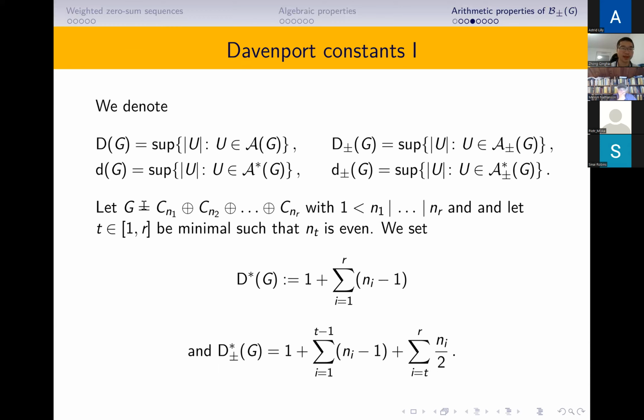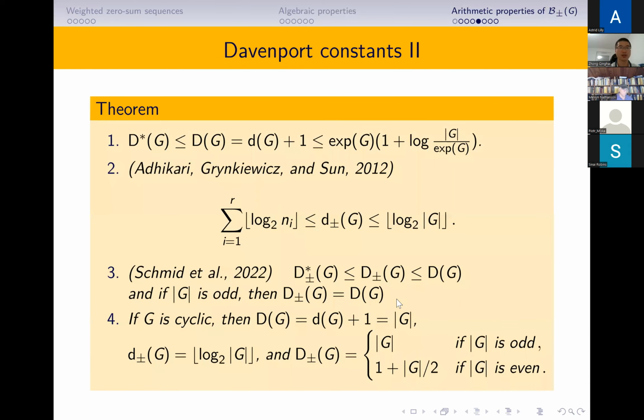We let G be the direct product of cyclic groups, where N1 divides N2 divides up to NR, and let t be minimal such that N_t is even. So we can define this D star (G) and this D star plus-minus (G) in this way. Here we call it the natural Davenport constant. The natural Davenport constant D star (G) is a lower bound, and the exponent of G times 1 plus log of the order of G over the exponent of G is the upper bound. This is a classical result.